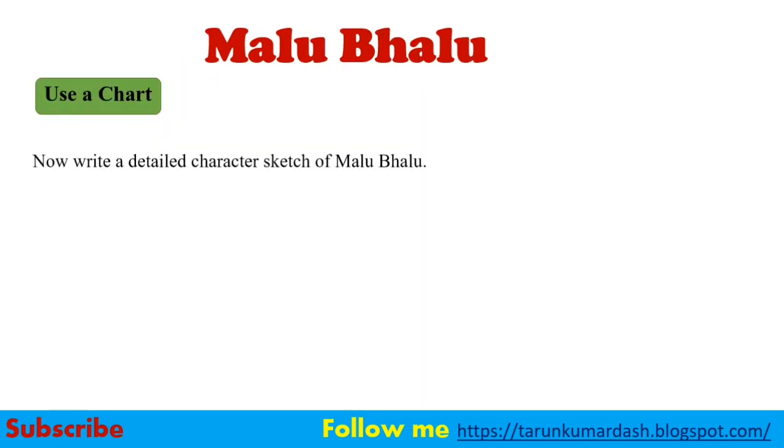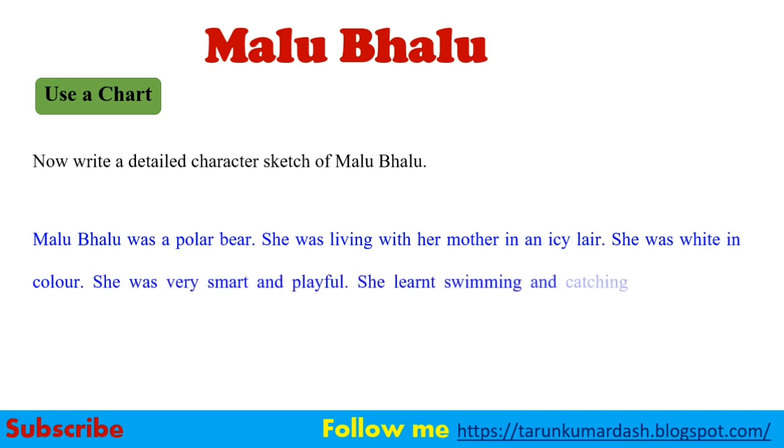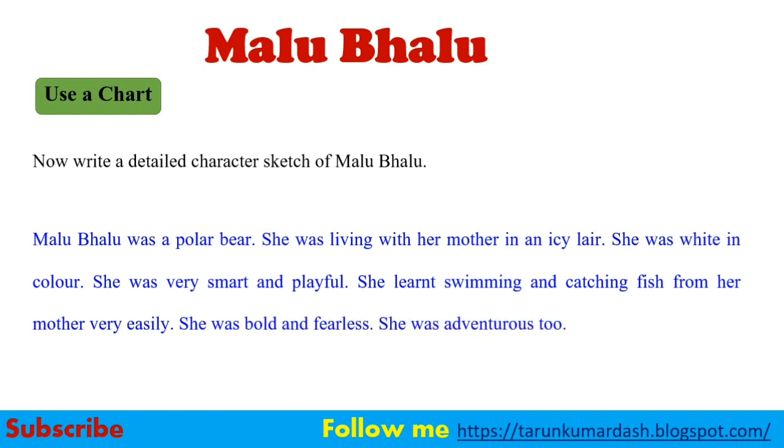Now write a detailed character sketch of Malu Bhalu. We have to sort out the characteristics we have already formed in the previous one and write in a paragraph manner. Let us write down. Malu Bhalu was a polar bear. She was living with her mother in an icy lair. She was white in color. She was very smart and playful. She learned swimming and catching fish from her mother very easily. She was bold and fearless. She was adventurous too. So this is about the character sketch of Malu Bhalu.